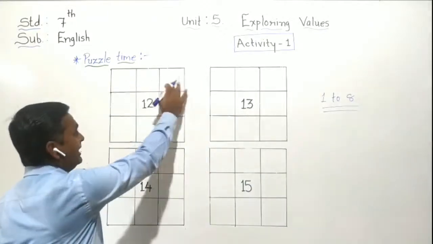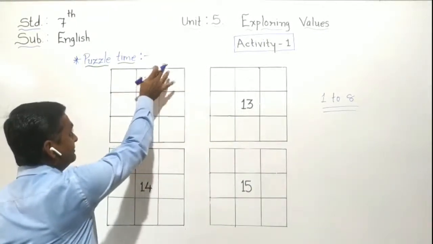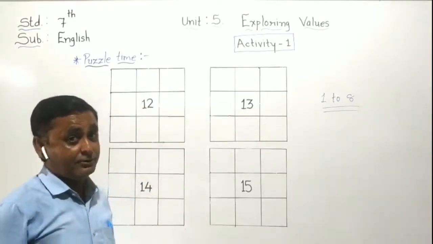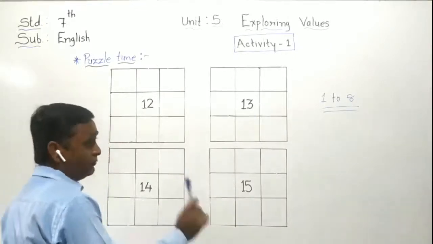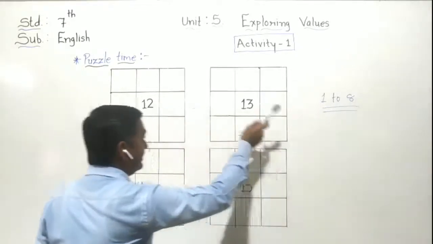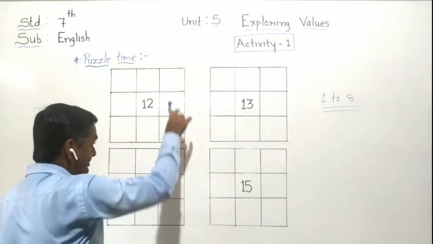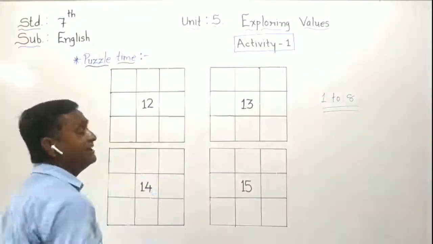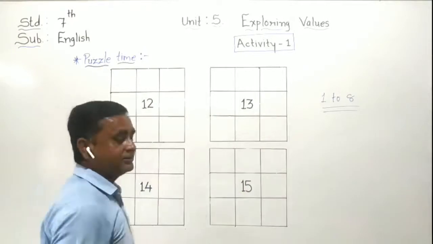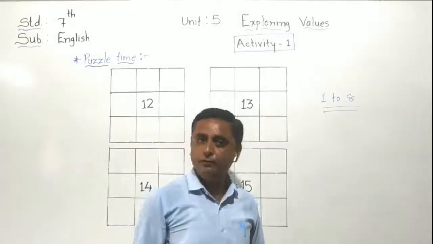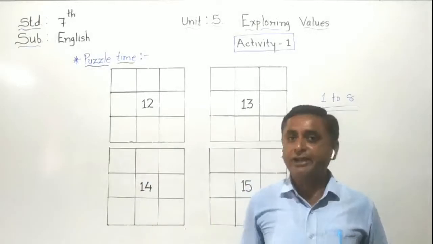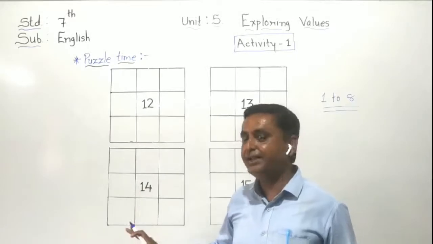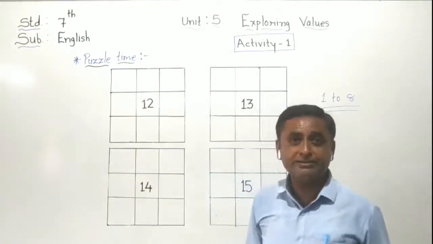We have to use 1 to 8 numbers here and we have to make 3 boxes total just at the middle size box. So keep in mind, we have to use only 1 to 8 numbers and then the addition of that line, the addition of that line, the 4 sides' addition must be the middle number. So all the boxes have the same rules and regulations. We have to use only 1 to 8 numbers to solve that puzzle. So let's start it and let's try it. It's puzzle time.